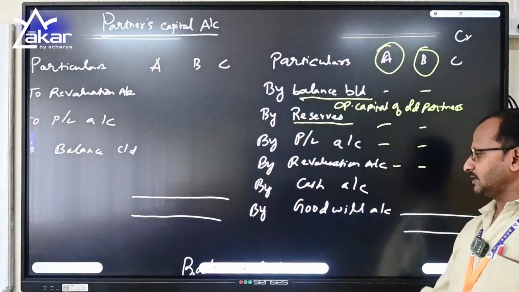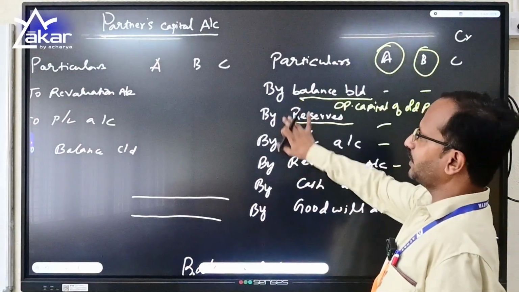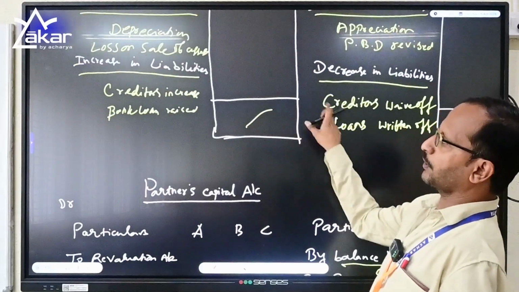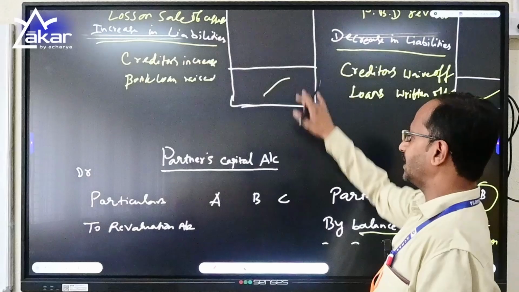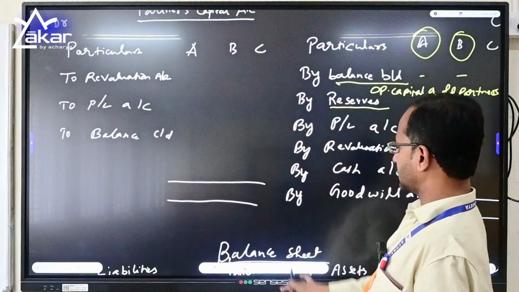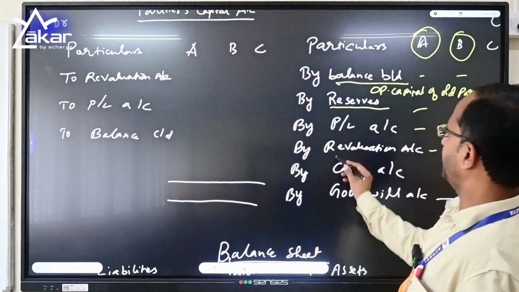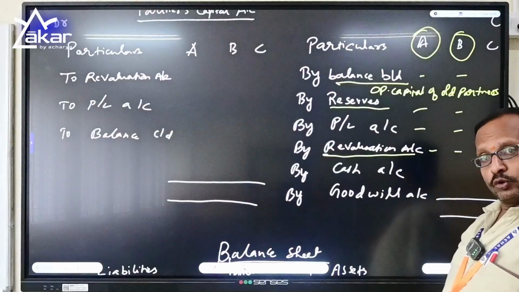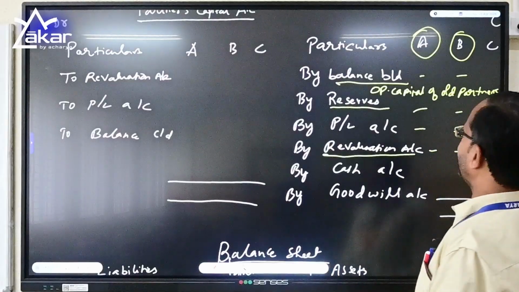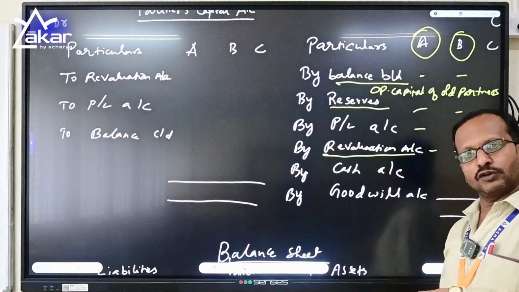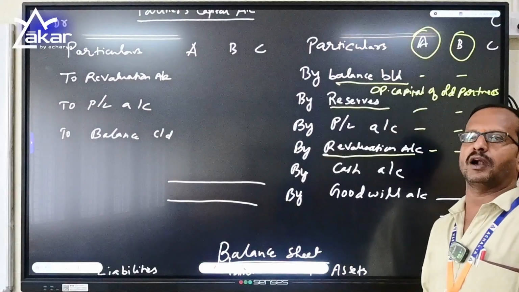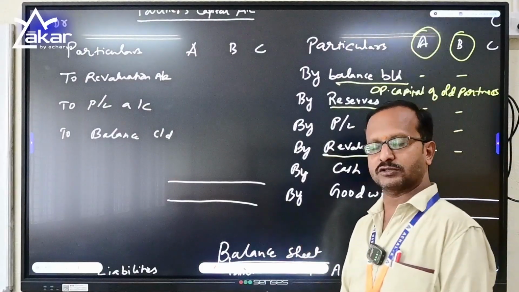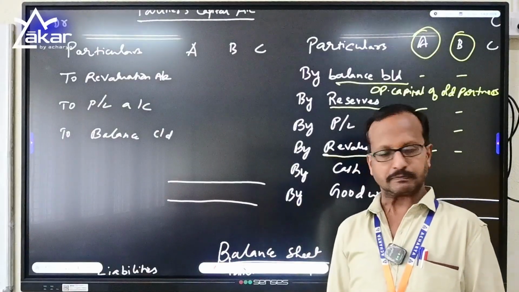Revaluation account. This account is nothing but what we did in the previous one, the profit and loss. What we get here by tallying the debit and credit side will be carried out to the partners in the revaluation account. And do remember, this profit earned in the revaluation of the assets and liabilities will again be distributed to the old partners in their profit sharing ratios, not to the new partner.